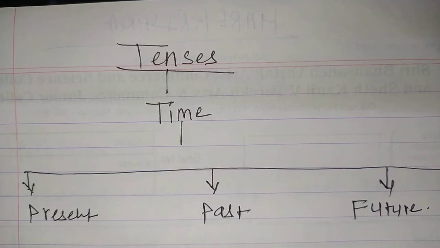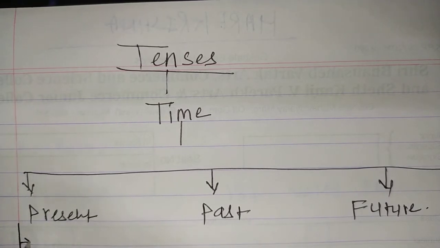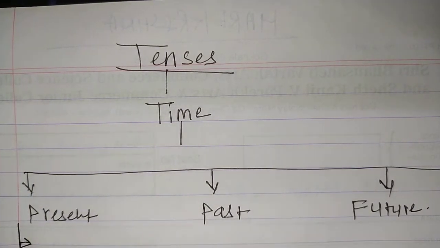Okay, now each tense is divided into how many parts? 4 parts. That I will write. Present has 4 parts. First is simple present.